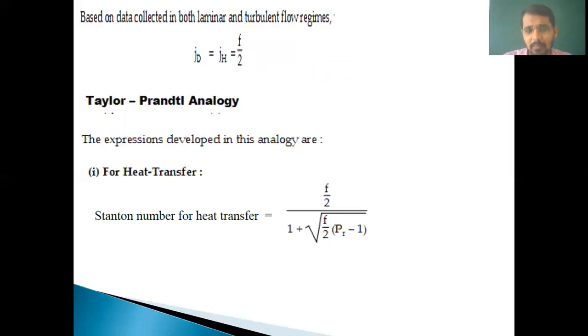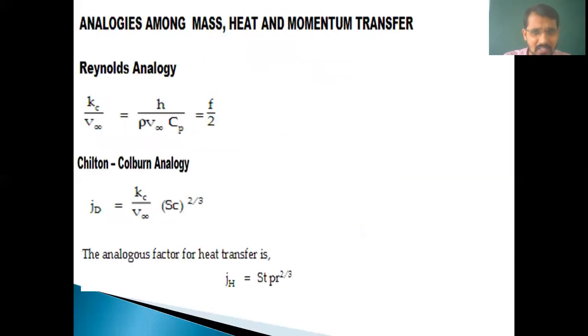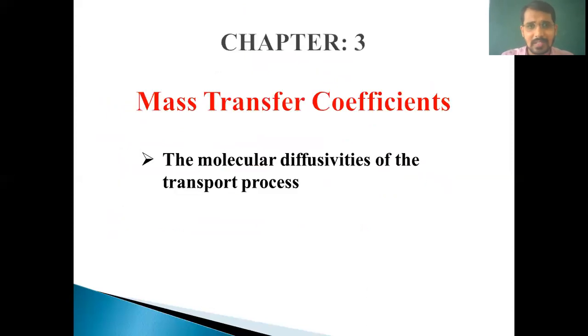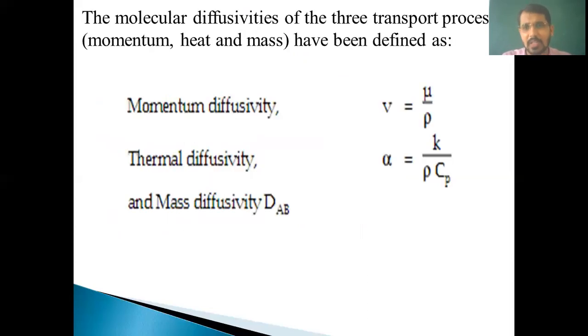So this is all about today's lecture. Let me briefly revise what we have seen. We have seen the molecular diffusivities of the transport processes, that is the momentum diffusivity, thermal diffusivity and mass diffusivity. Momentum diffusivity is nothing but the ratio of dynamic viscosity and density.